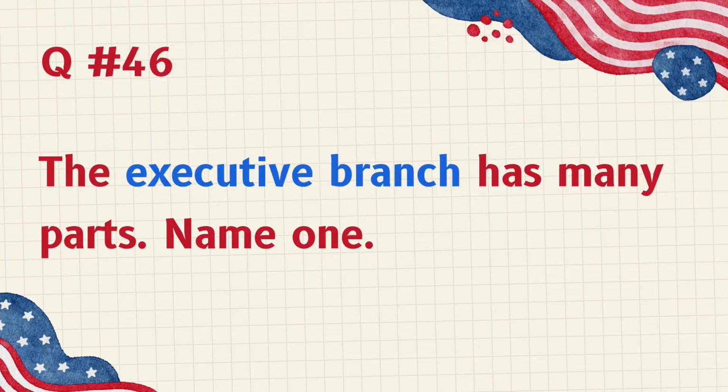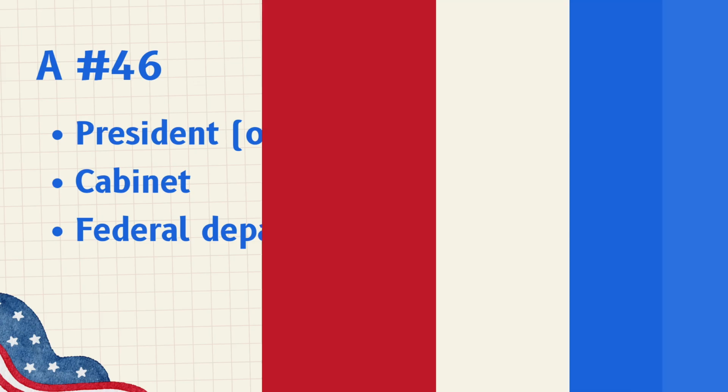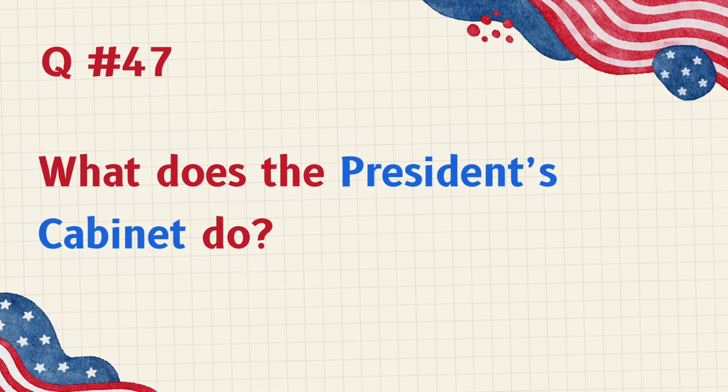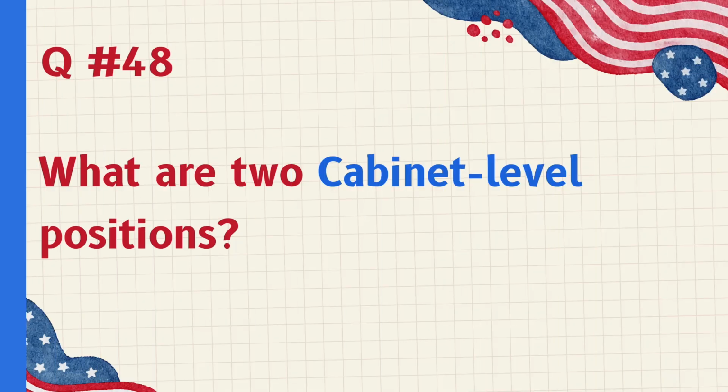The executive branch has many parts. Name one. President of the United States, Cabinet, federal departments and agencies. What does the President's Cabinet do? Advises the President of the United States. What are two cabinet-level positions?